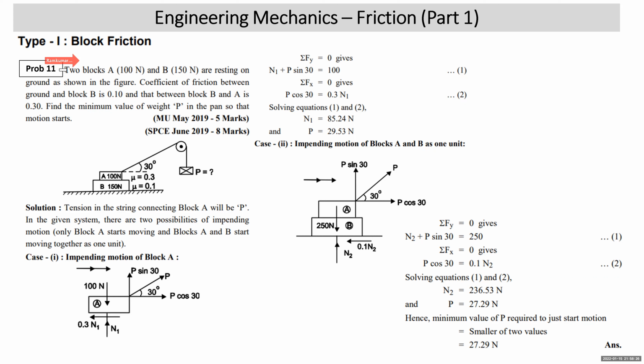So I'm reading question number 11. Two blocks, A of 100 Newton and B of 150 Newton, are resting on the ground as shown in the figure. Coefficient of friction between the ground and block B is 0.1 and that between block B and A is 0.3. Find the minimum value of weight P in the pan so that motion starts.